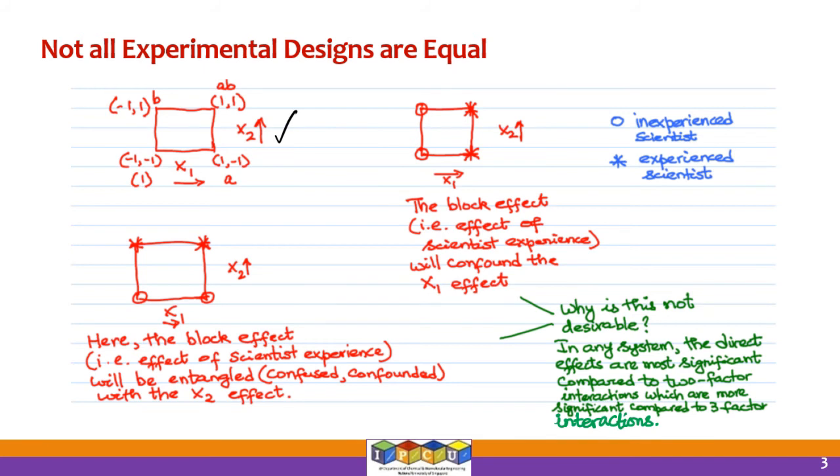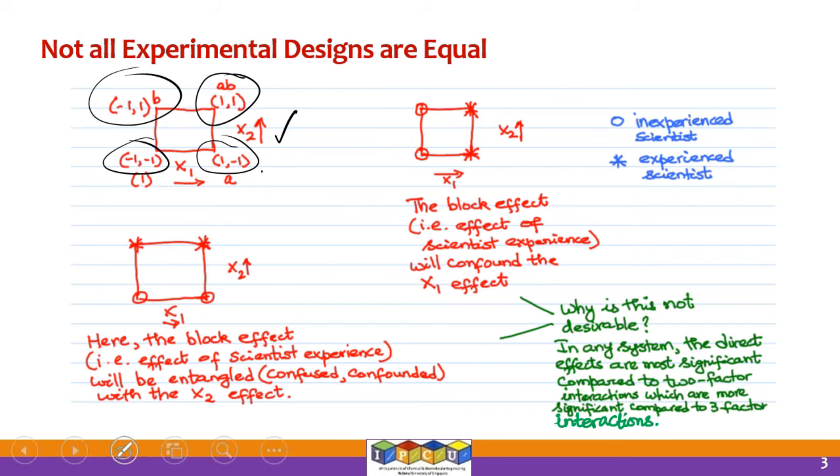X1 is on the horizontal axis, X2 is represented on the vertical axis. The left hand side corresponds to x1 factor being low, and the right hand side corresponds to x1 factor being high, and the bottom face corresponds to x2 being low, and the top face corresponds to x2 being high. So you can aptly label the corners as -1 -1 because both factors are low there. This will be +1 +1. This will be +1 -1 because x1 is high and x2 is low, and here it will be -1 +1 because x1 is low and x2 is high.